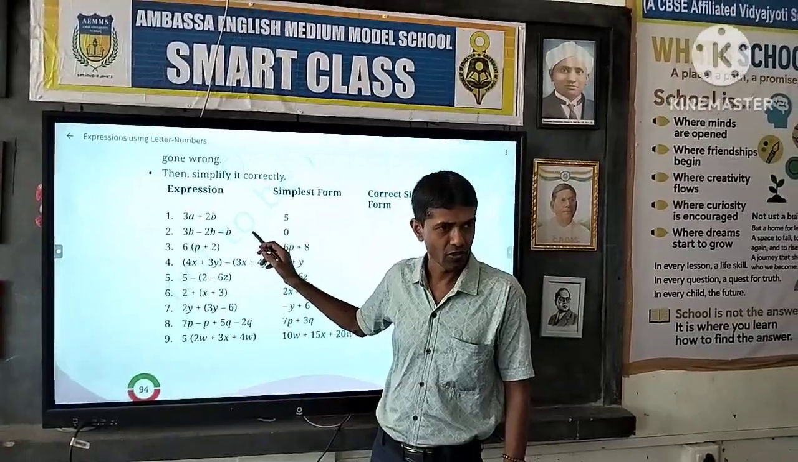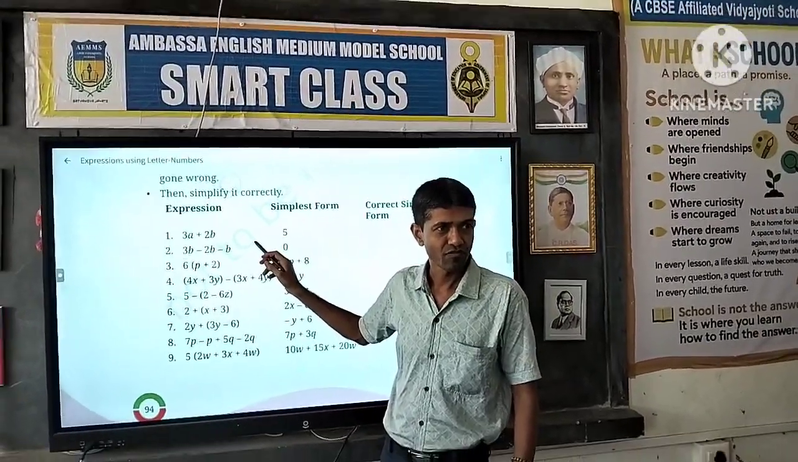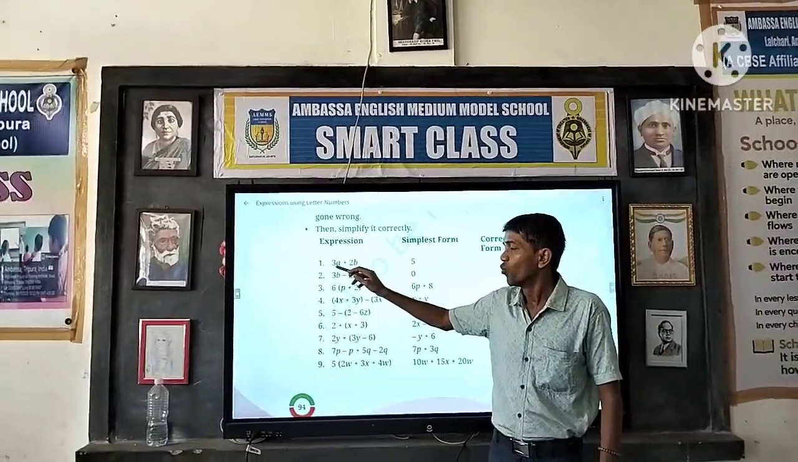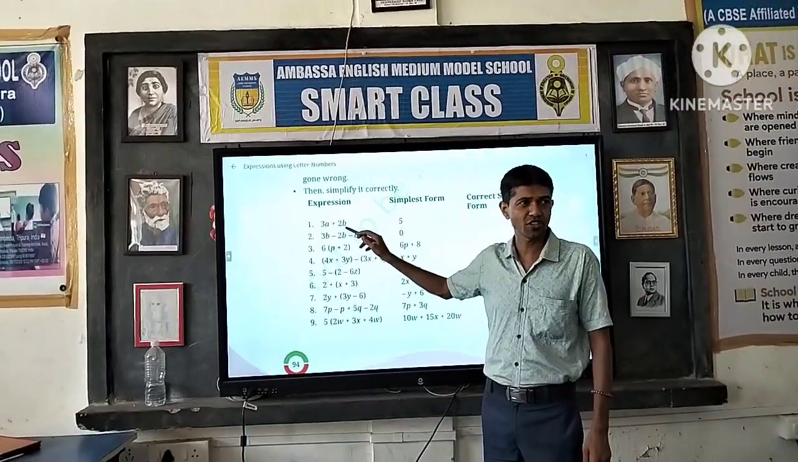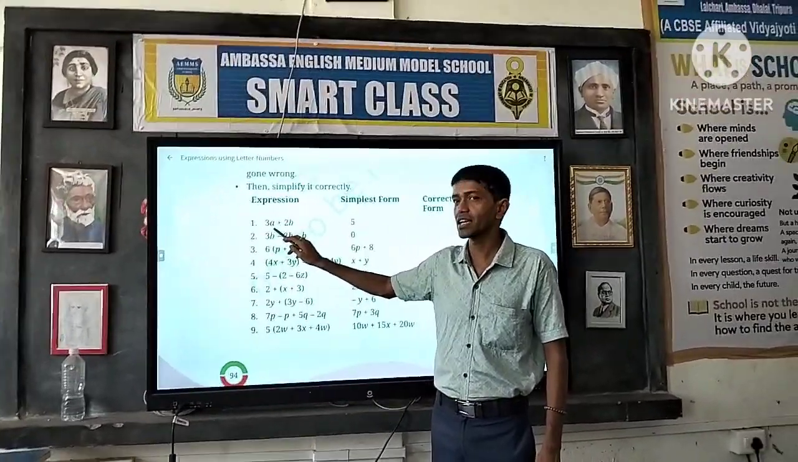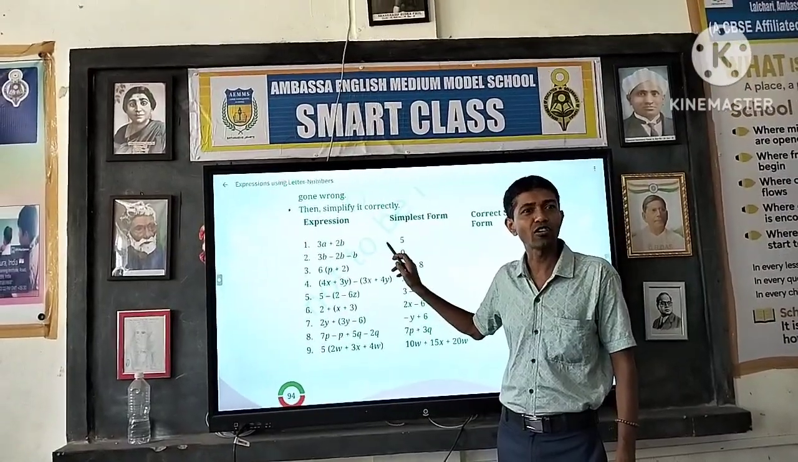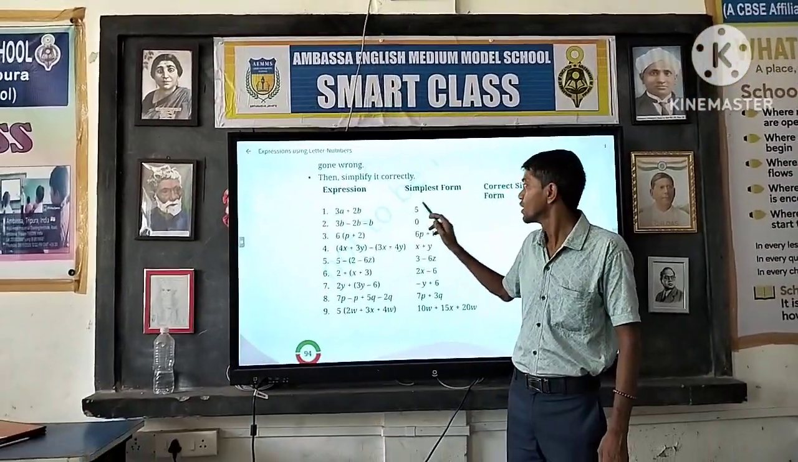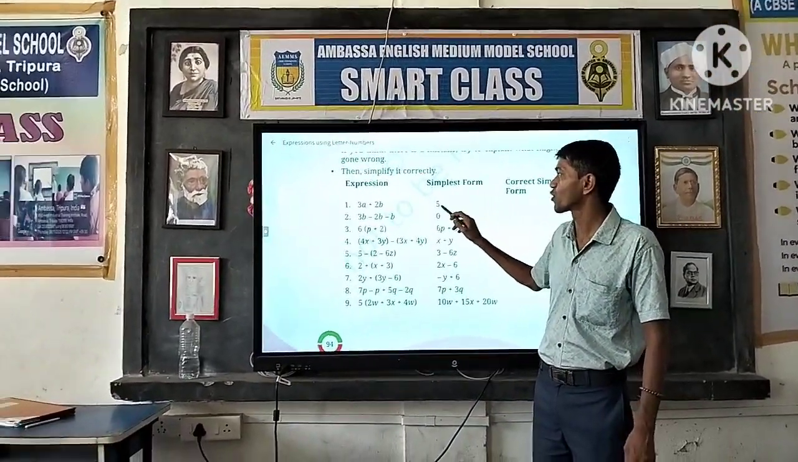Can we add? We cannot add this expression because these are not like terms. That is, there is a, there is b. So you cannot add these two. They are asking for the simplest form, right?